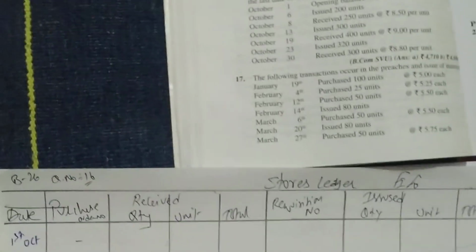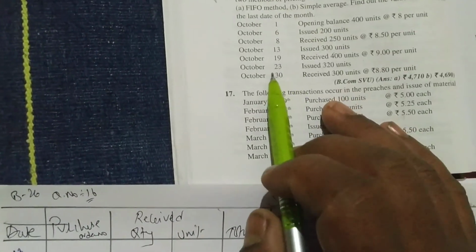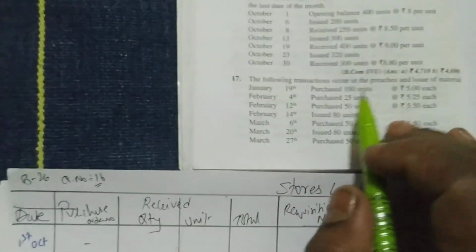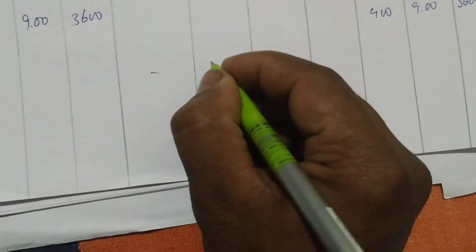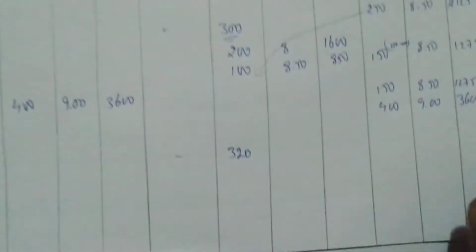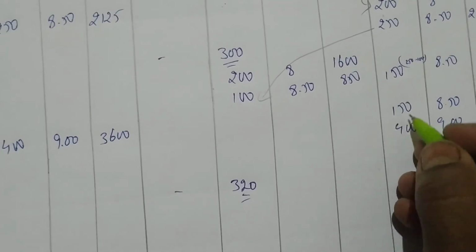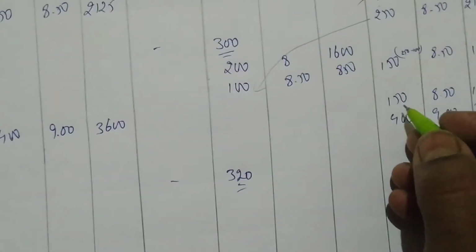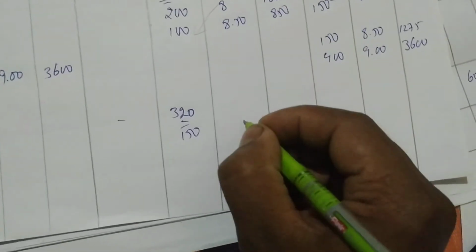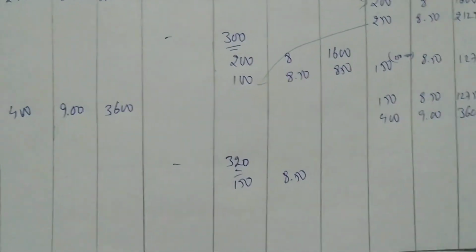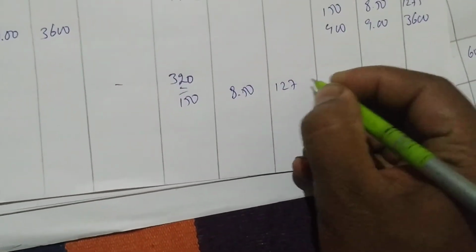Next date, after October 19th, October 23rd, we are issuing. No requisition number. How many units? 320 units. Okay, so I'm underlining because there is no sufficient unit quantity we are having on the first in. So let me write 150, 8.50, 150 into 8.50. We are getting 1275.